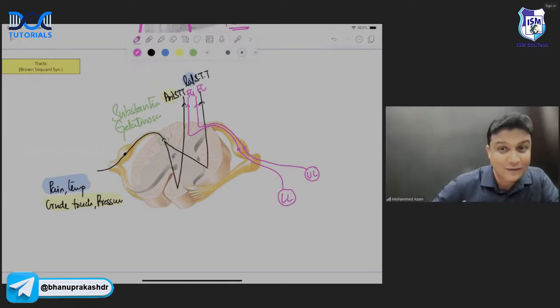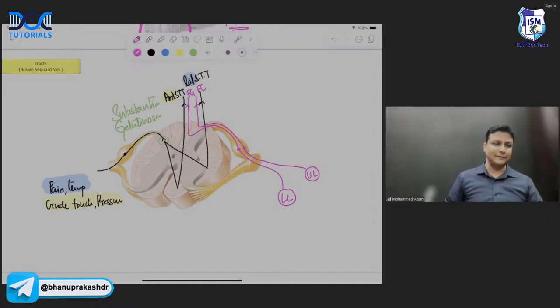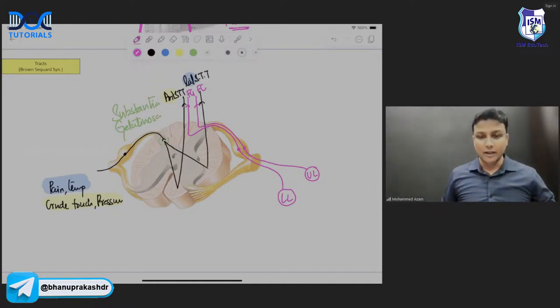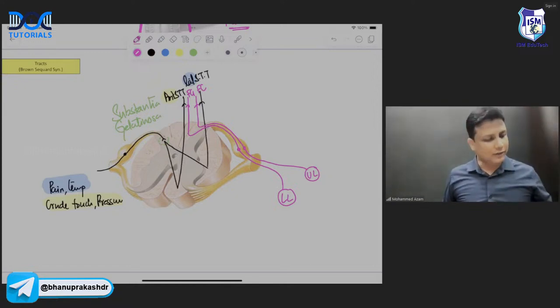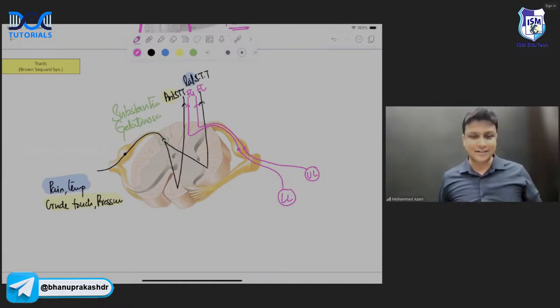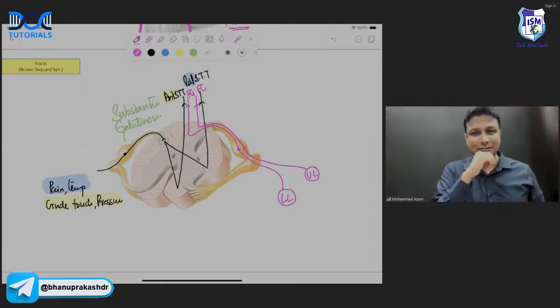Which one is on the medial side, which one is on the lateral side? So can you please look at my diagram and tell me, out of gracilis and cuneatus, which is on the medial side? That is fasciculus gracilis. And which is on the lateral side? That will be the fasciculus cuneatus.